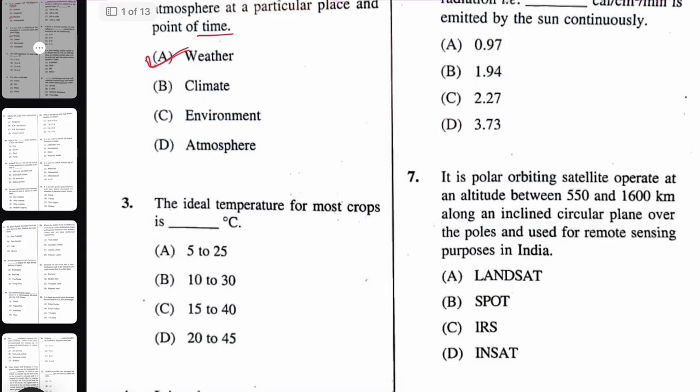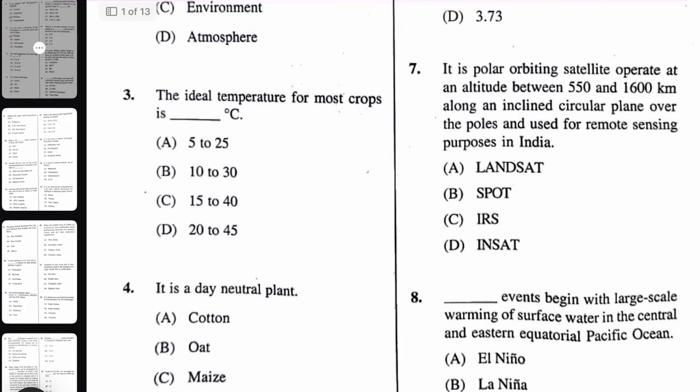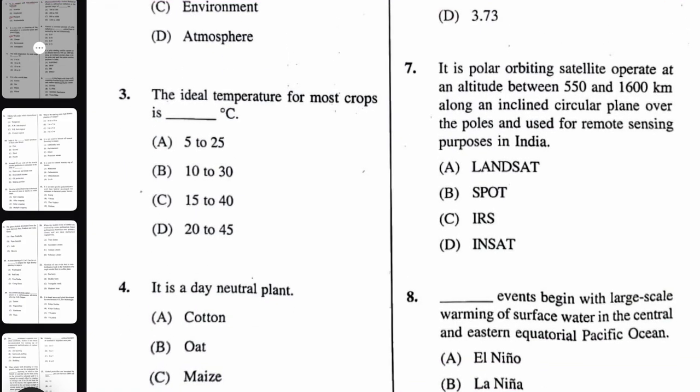Next question. The ideal temperature for most of the crops is. I think the right answer will be, from my point of view, 15 to 40 degrees Celsius. When we say warm season crop, the optimum temperature is 32 to 37 degrees Celsius, and the maximum temperature is 37 to 45 degrees Celsius. So I think this range would be more appropriate.